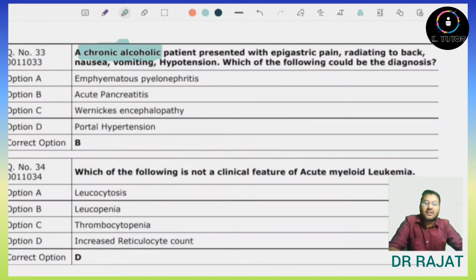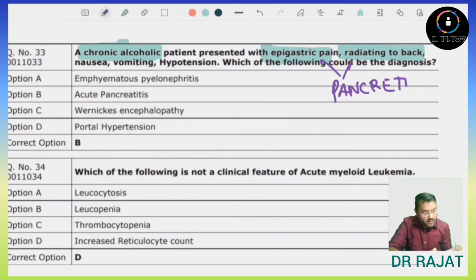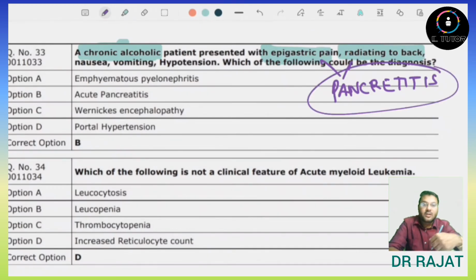These are GIT related features, and generally it is present in the case of pancreatitis. So epigastric pain radiating to back is the feature of pancreatitis. And also the supporting features are there, such as nausea, vomiting, hypotension. So it is a case of pancreatitis.